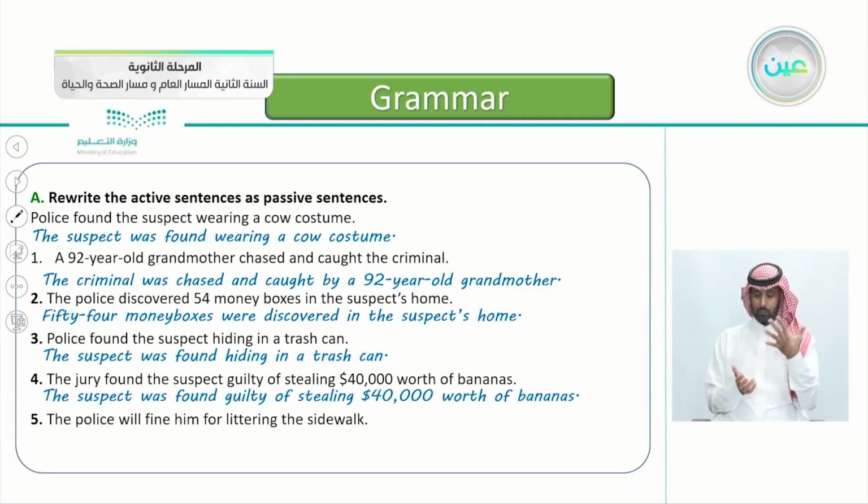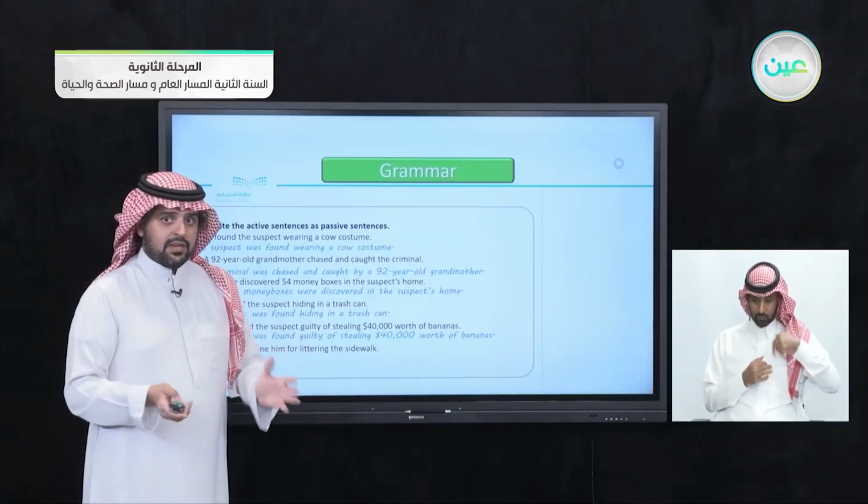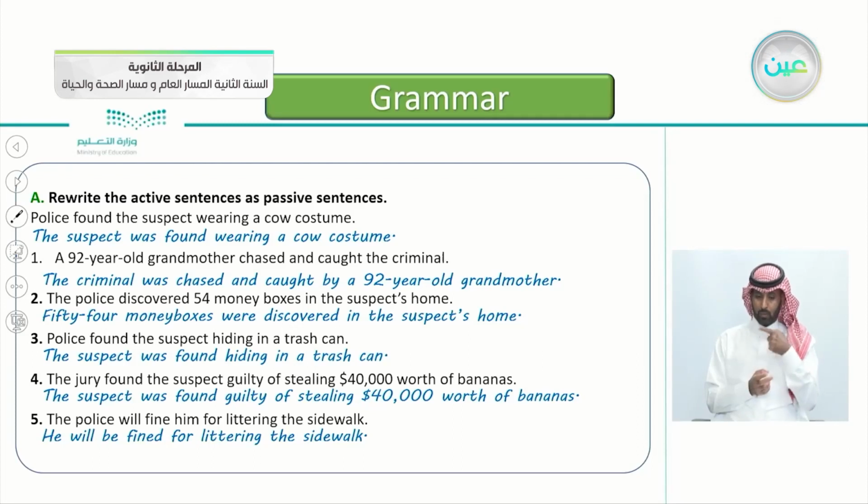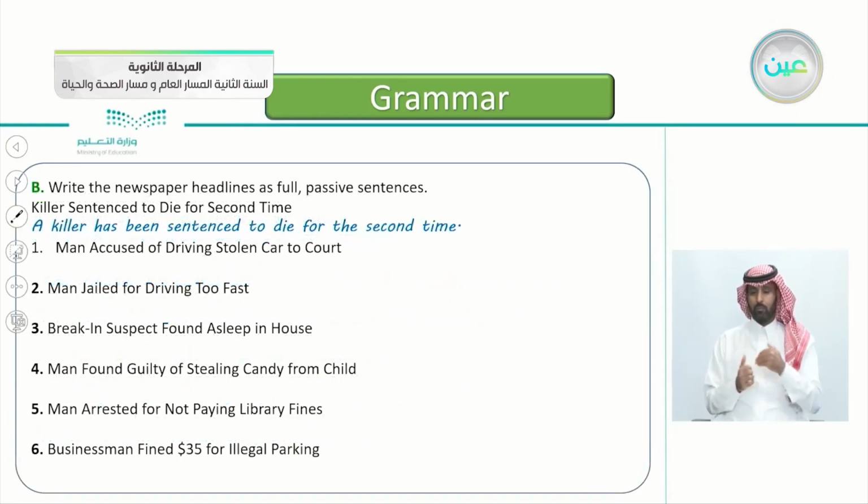Number five here, the police will fine him for littering the sidewalk. The police will fine him for littering the sidewalk. This is an easy one. Yes, you're correct. He will be fined for littering the sidewalk. He will be fined. So this is a future tense. He will be fined for littering the sidewalk.